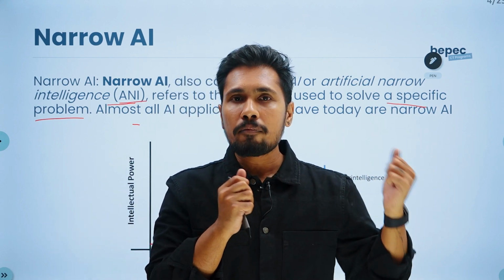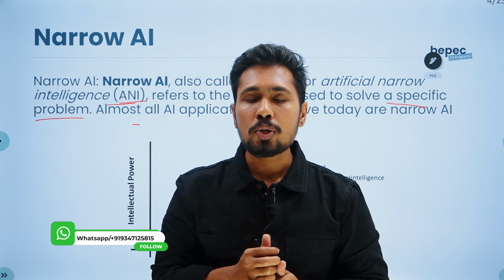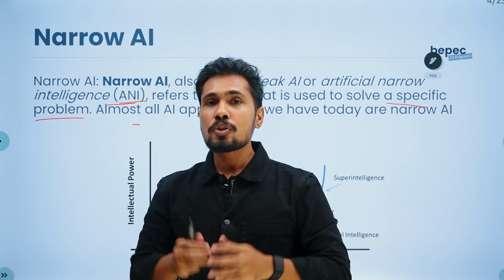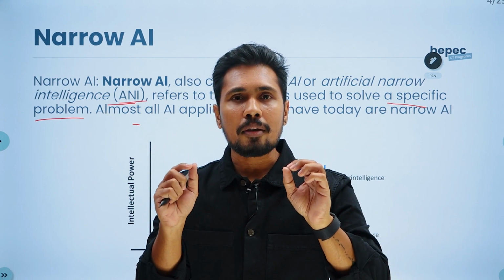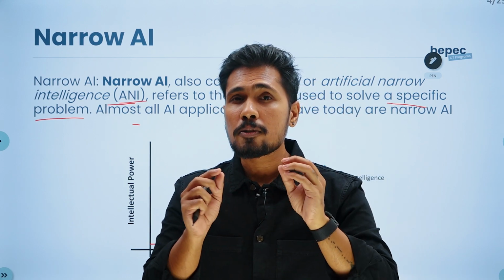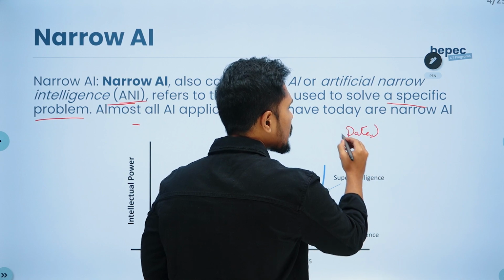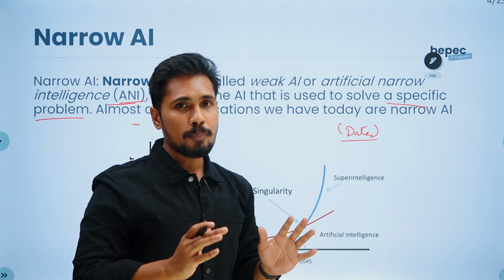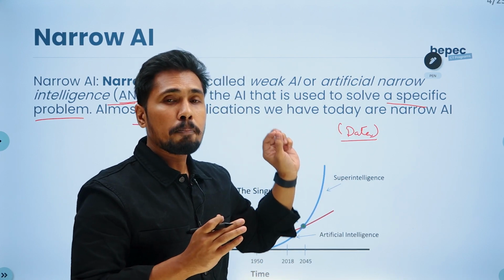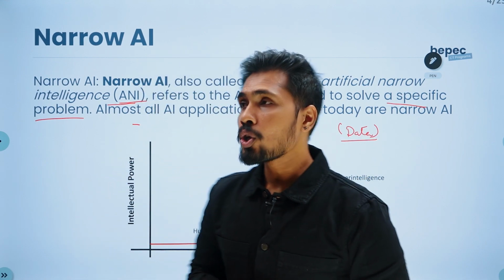If I showcase a Virat Kohli image and say this guy is called Sachin Tendulkar, ChatGPT or any of these models is going to learn it. What you share, it is going to learn the same thing. That's the reason the intelligence power of ANI, artificial narrow intelligence, is purely dependent on the data you are training with. If you provide high quality data, it can learn better. If you provide wrong or poor quality data, it is unable to learn properly. So the power of AI is dependent upon the quality of the data, and data quality is very important. So we call it ANI.